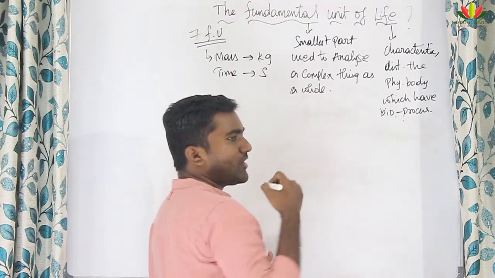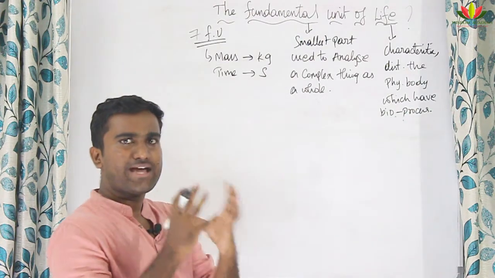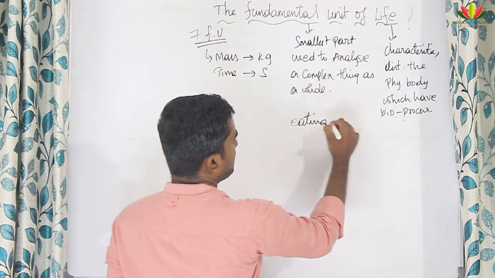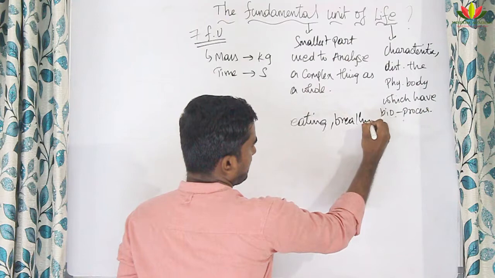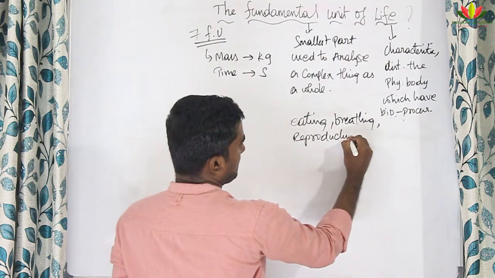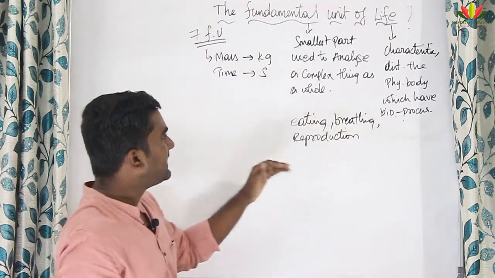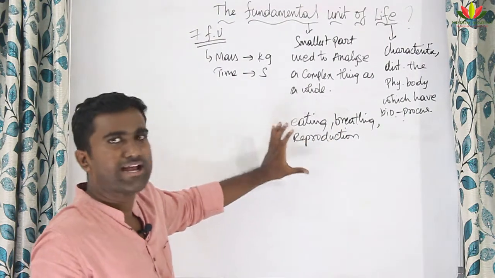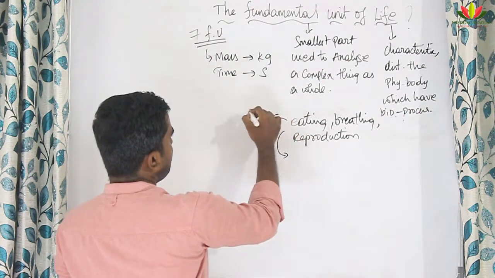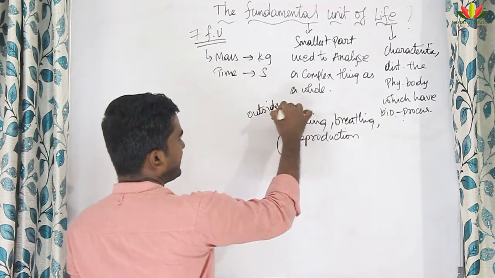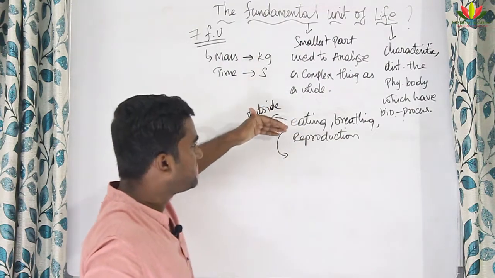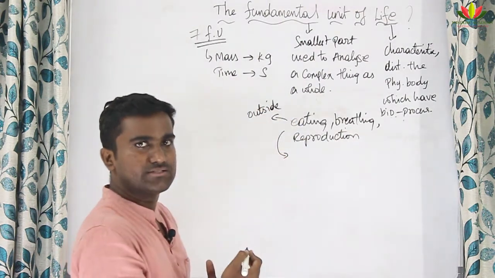We saw that any organism which is alive will show some characteristics: eating, breathing, and reproduction. These are the characteristics by which we can tell whether an organism is alive or not. But this is what we can see from outside, that is, physically. To make these changes visible, some process has to be done inside. Are you agreeing with that?